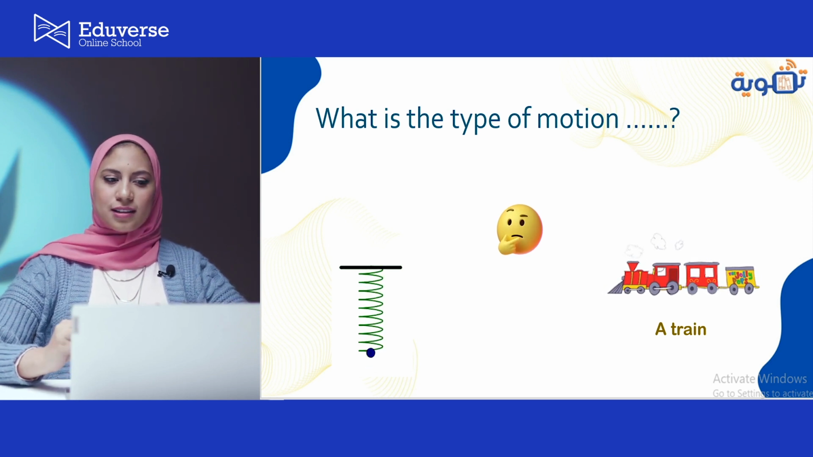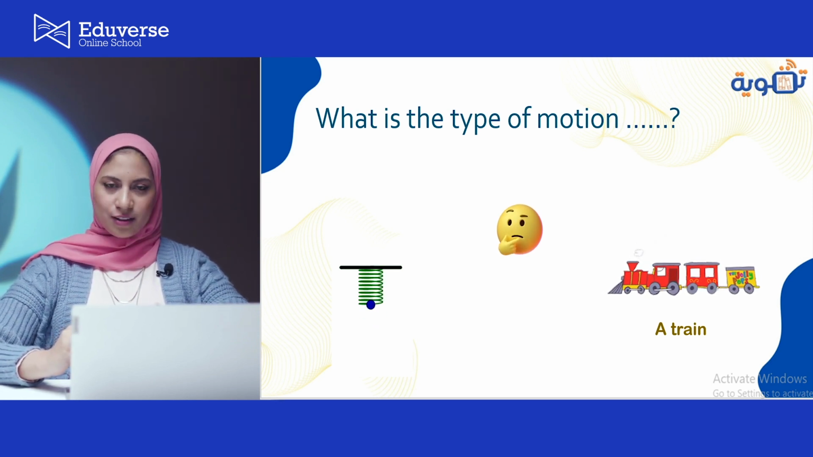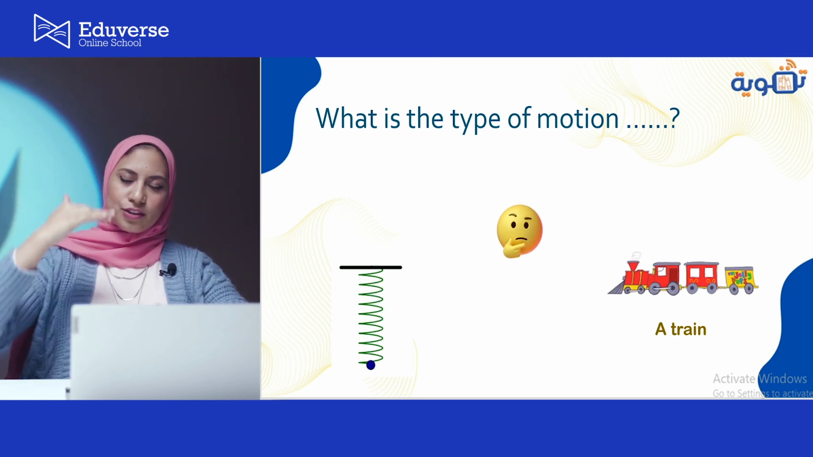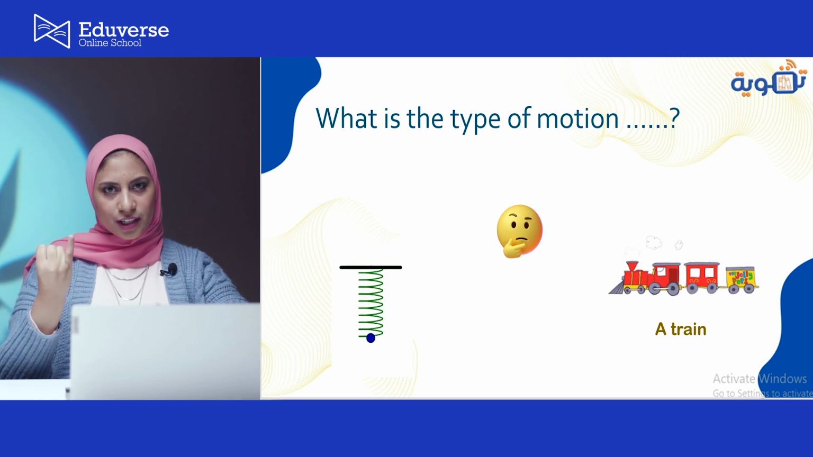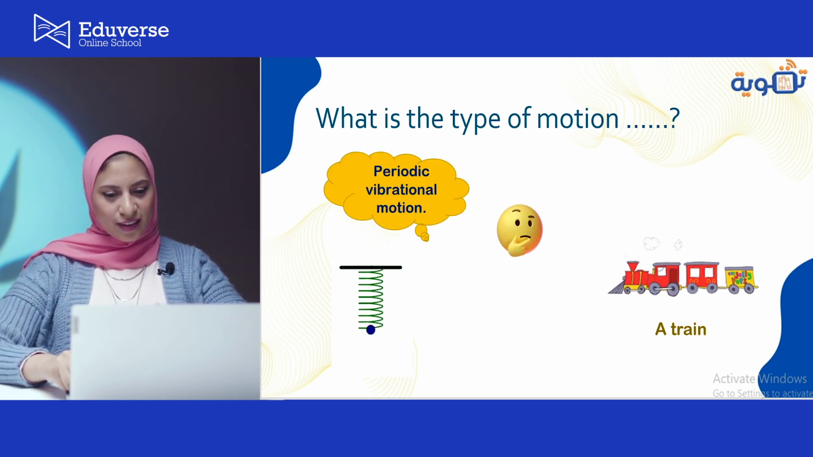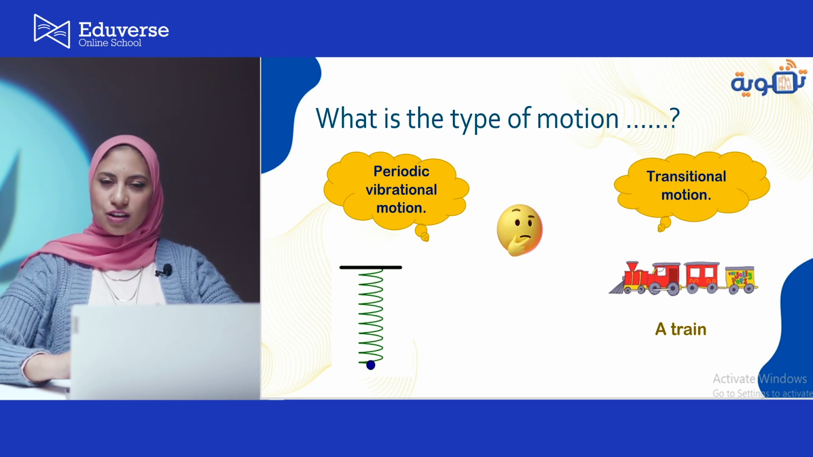Number three, the type of motion of this. This is moving in two sides, up and down. So this will be periodic and also vibrating motion. And the train, of course, will be transitional motion.